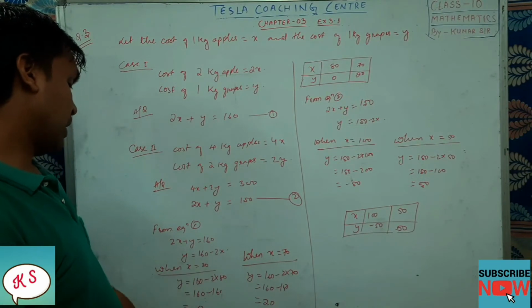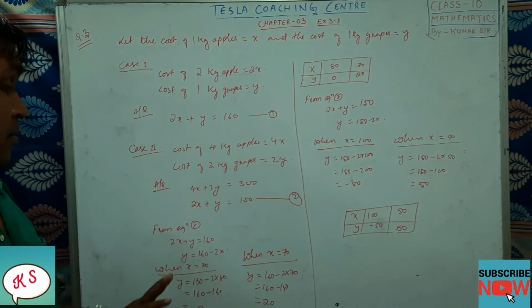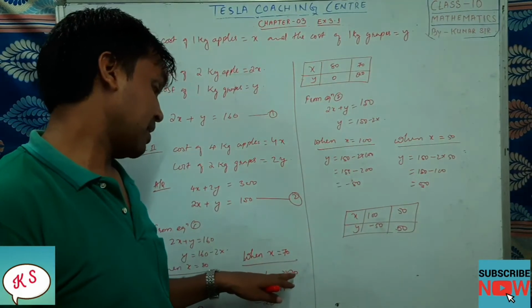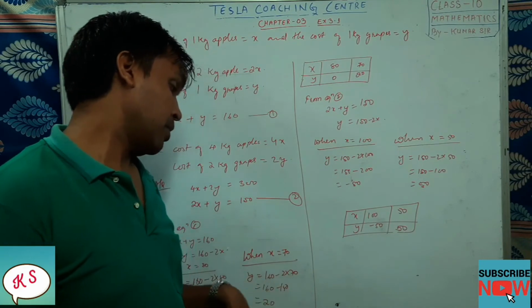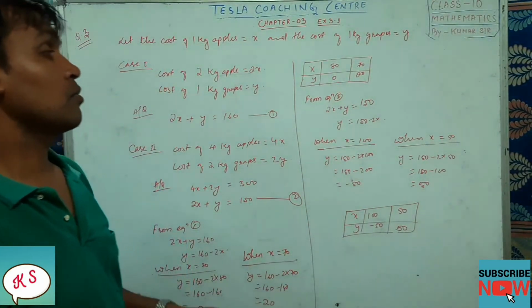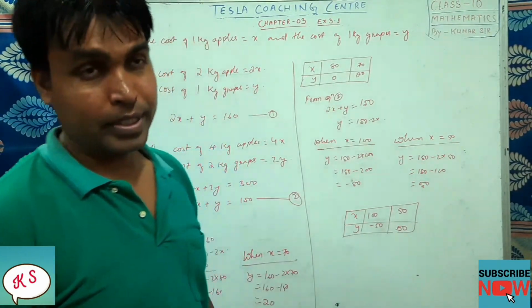So when x equal to 80, y will be equal to 160 minus 2 into 80, that is 160 minus 160, which is equal to 0. When x equal to 70, y equal to 160 minus 2 into 70. So 160 minus 140 is equal to 20. So we got the table for the first one: 80, 0, 70, 20.